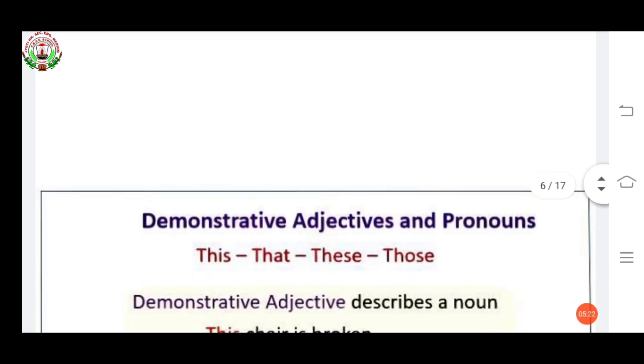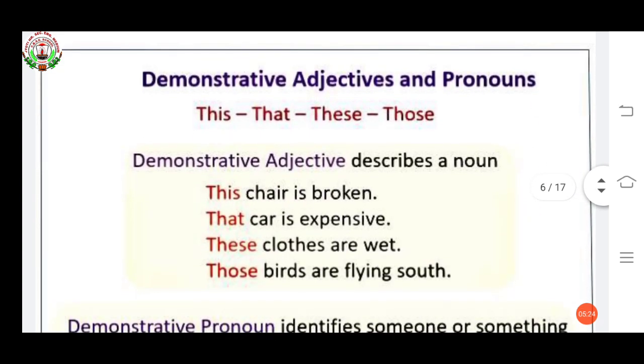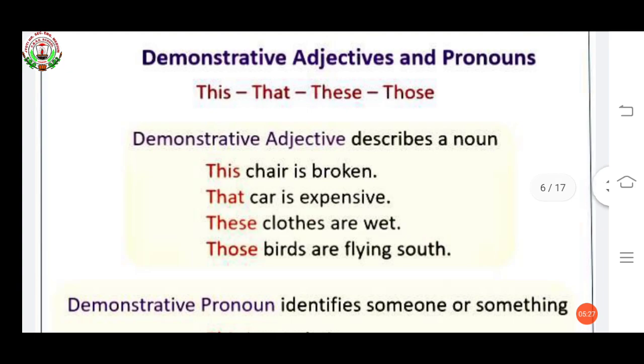Now, see the next adjective, the demonstrative adjective. You can say pronouns also. In the previous chapter, demonstrative pronouns were there. The same thing is there: this, that, these, those. This and these are used for things which are near to us, and that and those for things which are far from us.